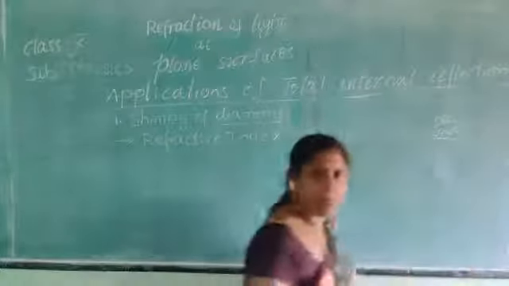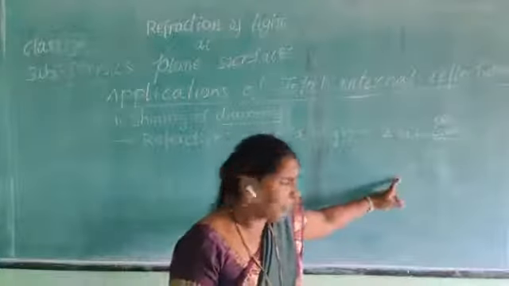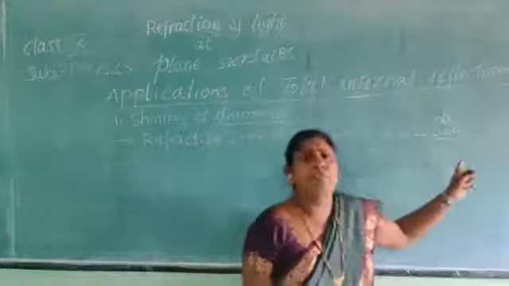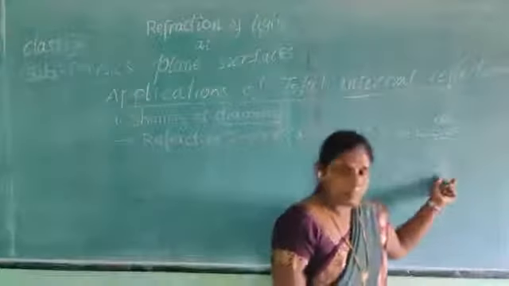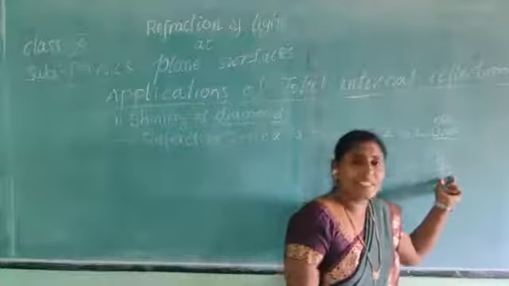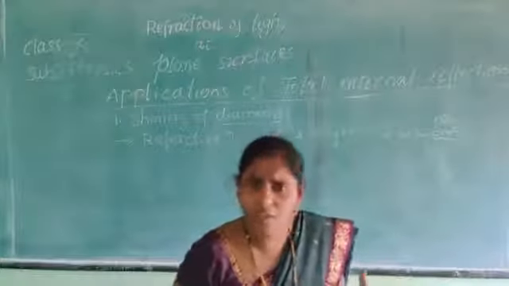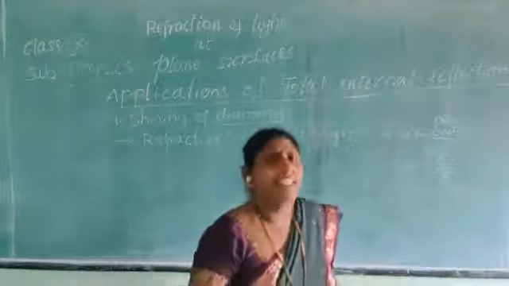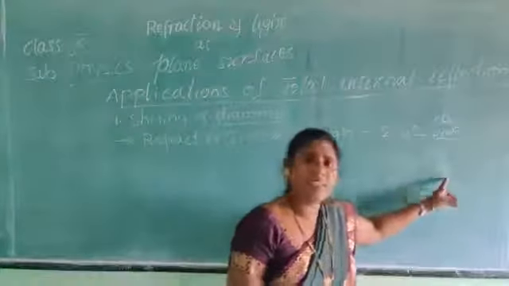n is equal to c by v. n is called refractive index. c means speed of light in vacuum, by v, speed of light in the medium. Medium means if you are taking water, you should consider the speed of light in water.